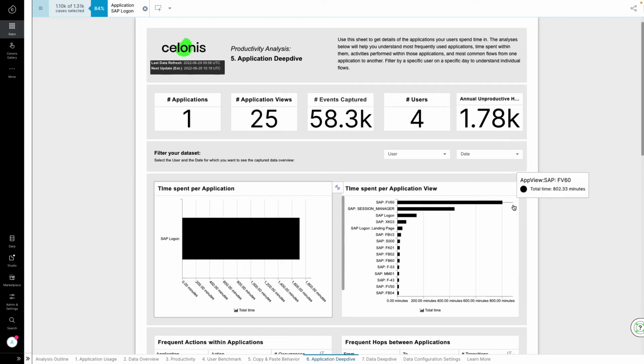Amongst others, we can see that FE60 is the most commonly used transaction window. This is a vendor update transaction.